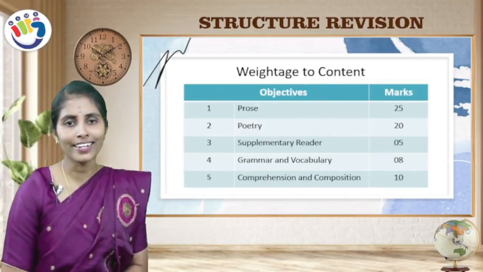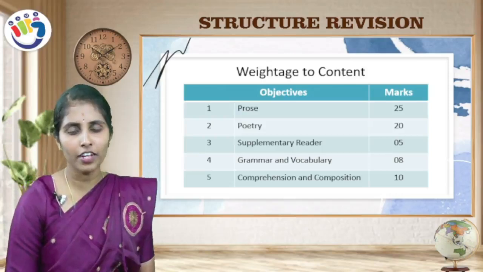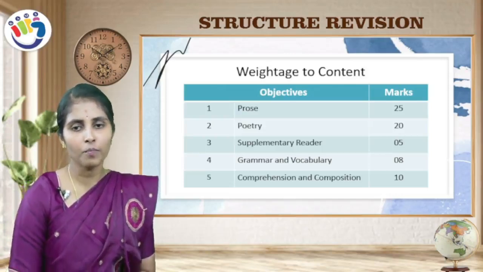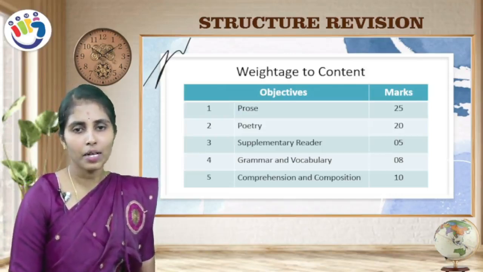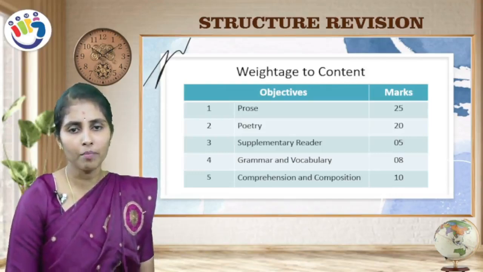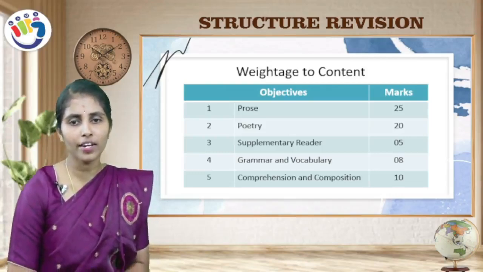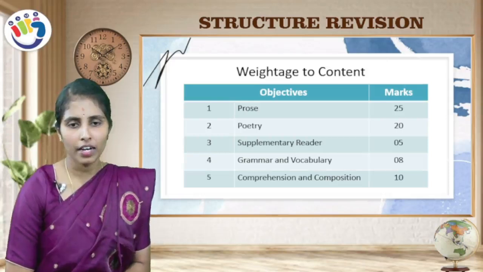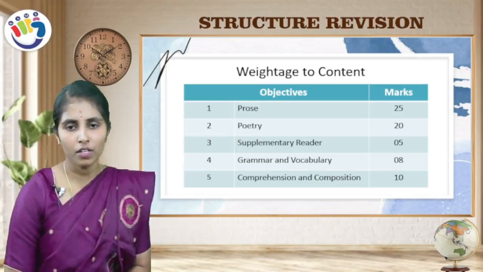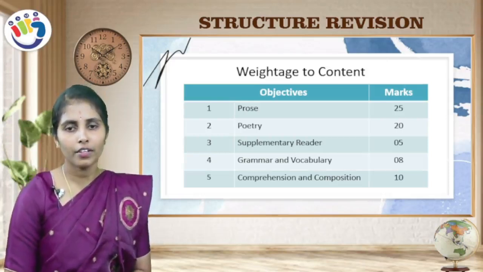Weightage to content. From prose you will get 25 marks. From poetry you will get 20 marks. Supplementary reading you will get 5 marks. From grammar and vocabulary you will get 8 marks. And comprehension and composition you will get 10 marks.